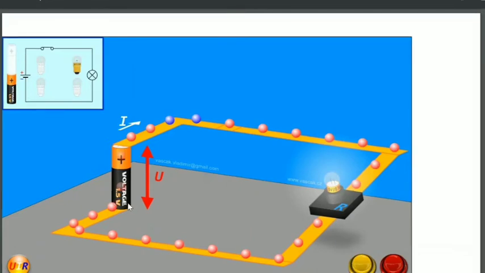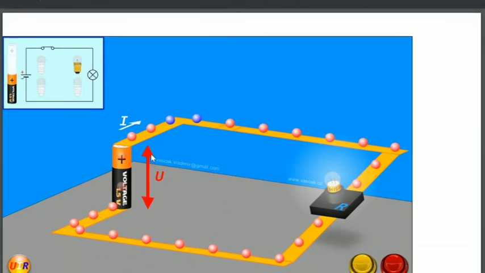Okay, and when these two points are connected to the torchlight bulb with the help of conducting wires, what happens? A uniform electric field is produced throughout the entire volume of the conductor, which is responsible for making electrons move through the conductor. The direction of the electric field is from positive to negative, but the electrons move from negative to positive. Electrons move in the opposite direction to the direction of the electric field. So this electric field is responsible for the movement of electrons.